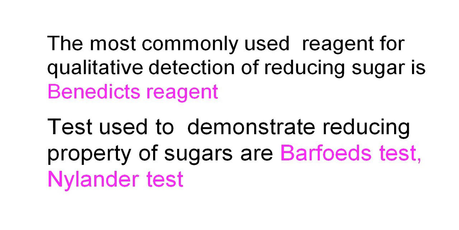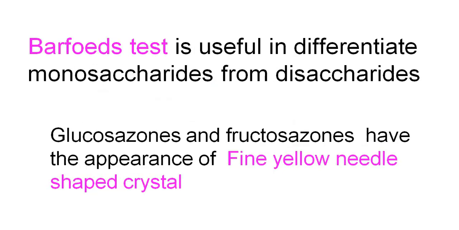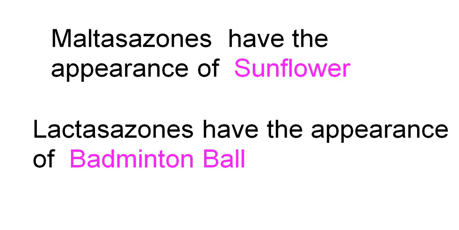The most commonly used reagent for qualitative detection of reducing sugar is Benedict's reagent. Tests used to demonstrate the reducing property of sugars are Barfoed's test and Nylander test. Dash test is useful in differentiating monosaccharides from disaccharides: Barfoed's test. Glucosazones and fructosazones have the appearance of fine yellow needle-shaped crystals. Maltosazones have the appearance of sunflower. Lactosazones have the appearance of a badminton ball.